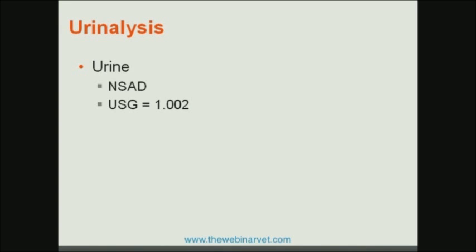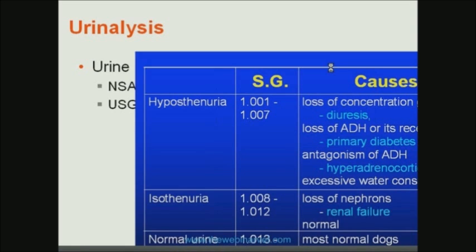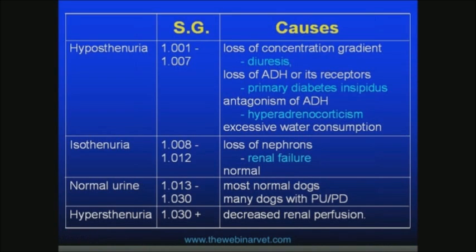In Cara's case, the urine examination, sediment examination, and dipstick were completely unremarkable. We didn't find anything, no obvious evidence of hematuria or pyuria or bacteriuria. And her urine-specific gravity was very, very hyposthenuric at 1.002. It's worth sometimes asking owners to collect multiple urine samples to check the urine-specific gravity at various times in dogs, because even in a normal dog, the urine-specific gravity can vary quite markedly throughout a 24-hour period. So Cara had a USG of 1.002, and that was fairly repeatable in her case, which obviously indicates she has quite marked hyposthenuria.